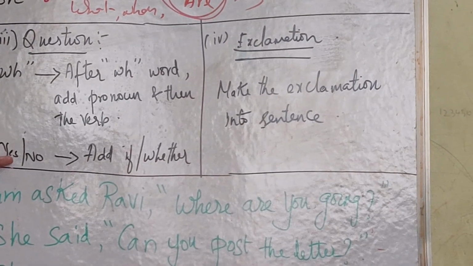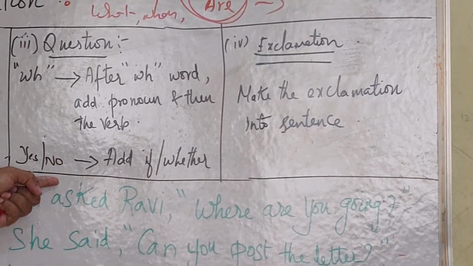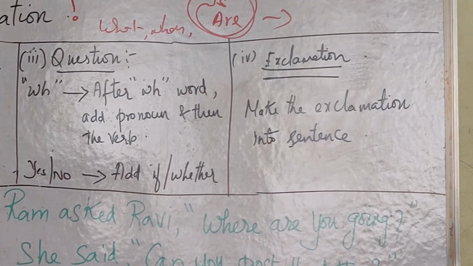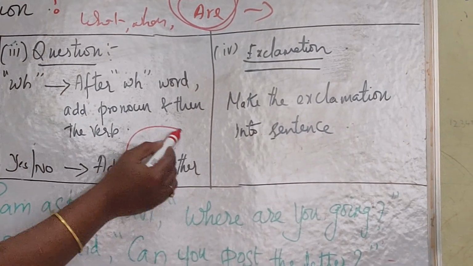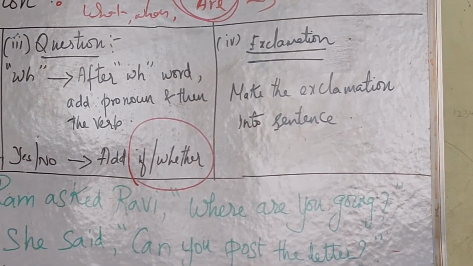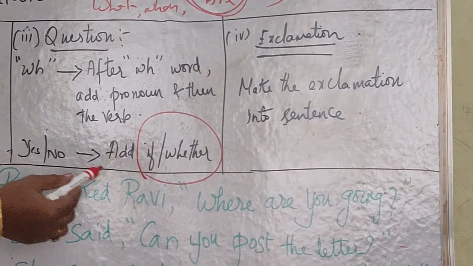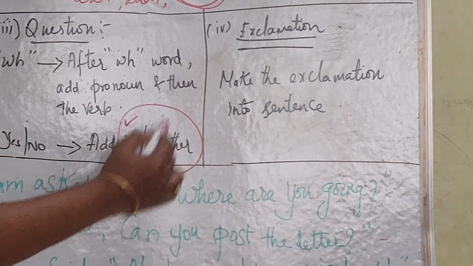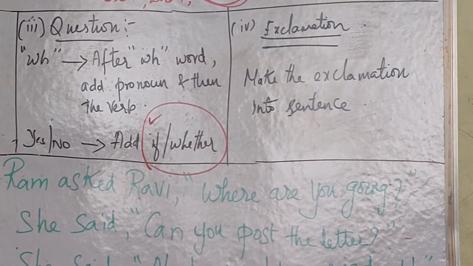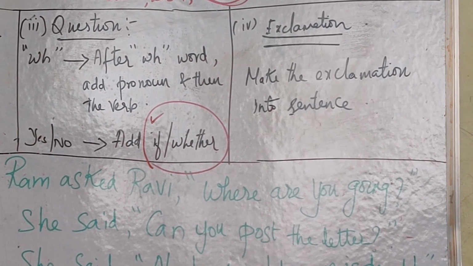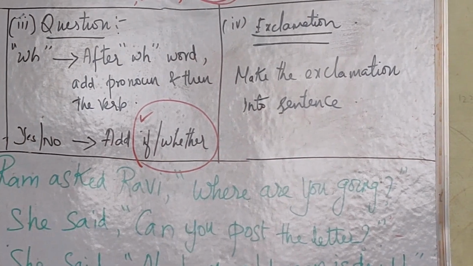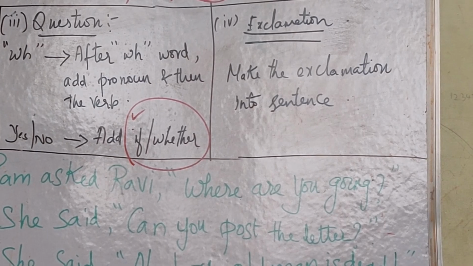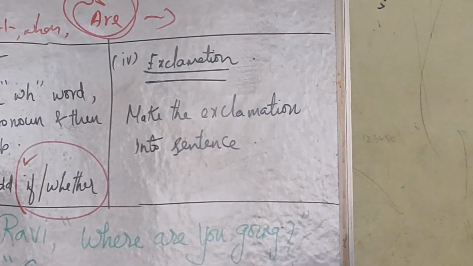Next is the yes or no type question. It has a similar format, but here you have to add if or whether. You can just opt for if rather than whether. Both you can opt for, but you have to add if. Next we are moving on to the exclamation.